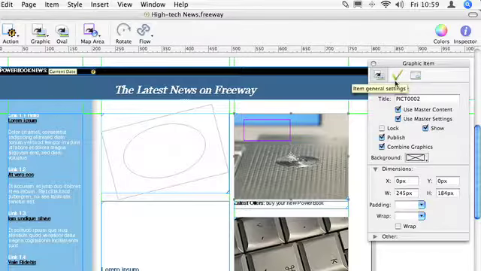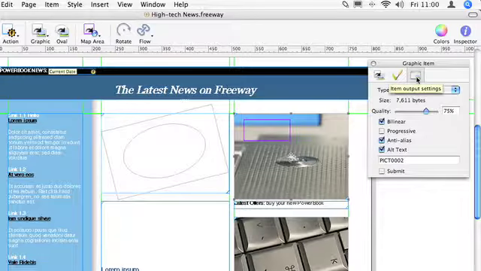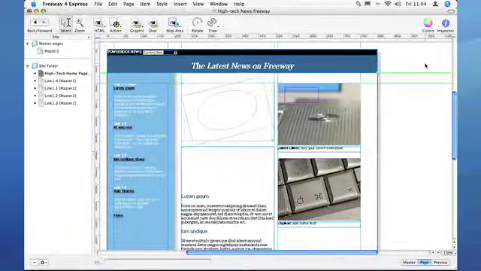For example, for a graphic, we've got the positions and any background colour. We can also apply special effects to the item and also control its output. This concludes our quick tour of the Freeway interface. We've looked at the toolbar, the site pane, quick look at hyperlinks and views, as well as the inspector palette.